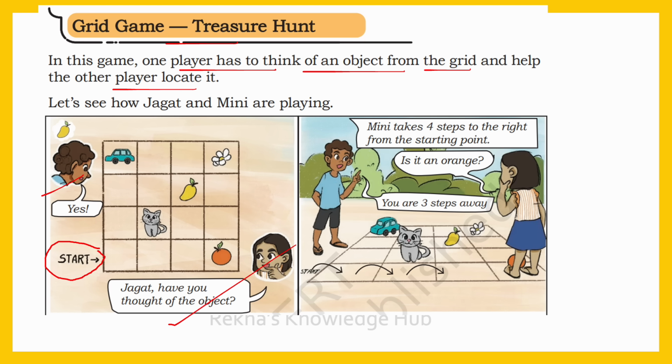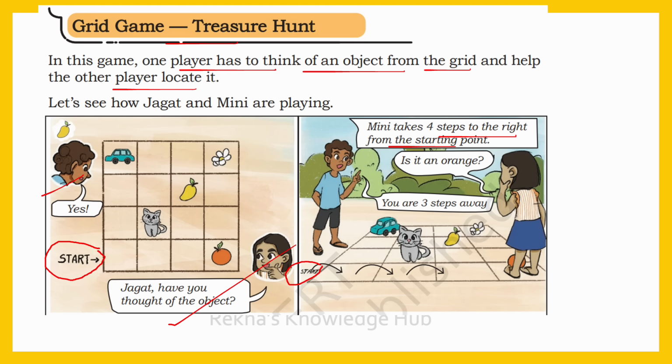Now Mini is trying to find the object. She starts at the bottom left corner marked start. So she started from this position. Mini takes 4 steps to the right from the starting point.